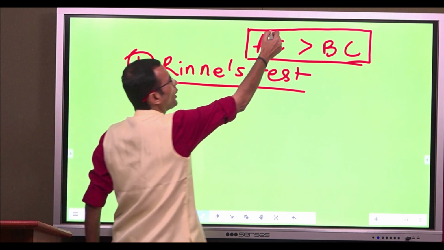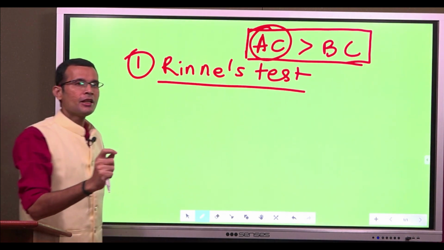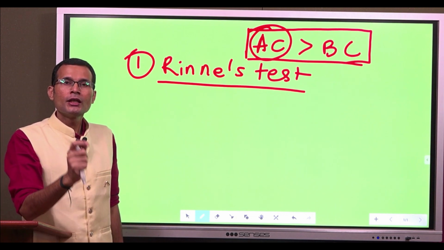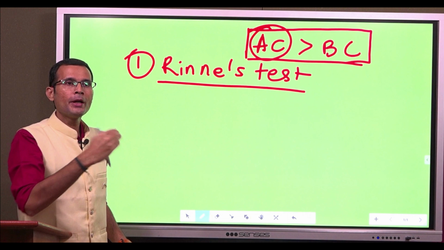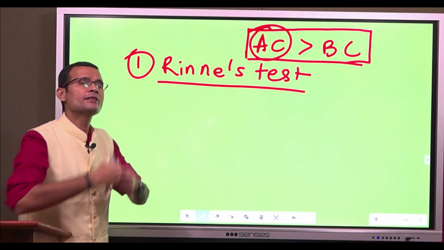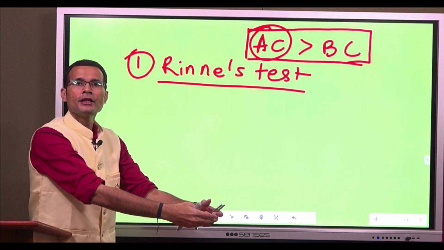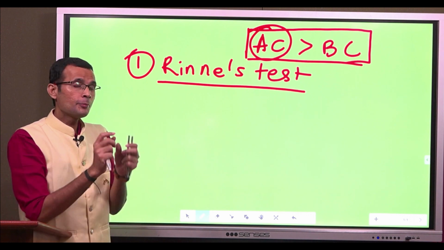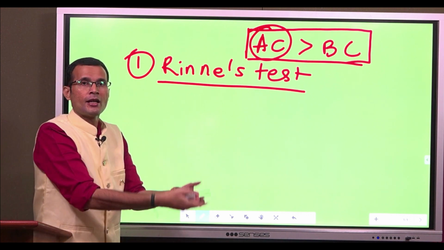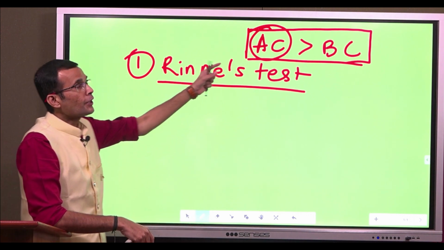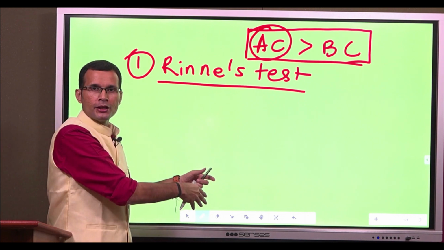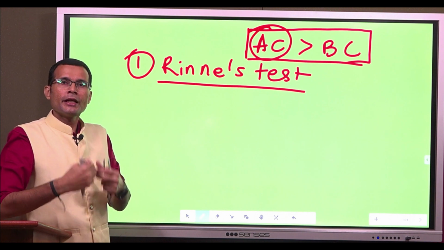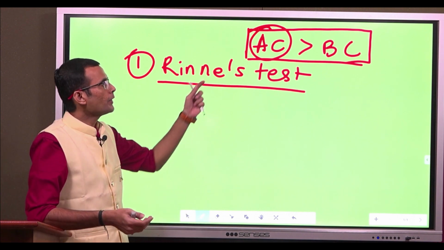So point is, air conduction includes the middle ear mechanisms, and middle ear causes impedance matching, means it enhances the sound while entering the inner ear. Since middle ear mechanism enhances the sound, therefore air conduction of the sound which involves middle ear mechanisms will always be better as compared to bone conduction.